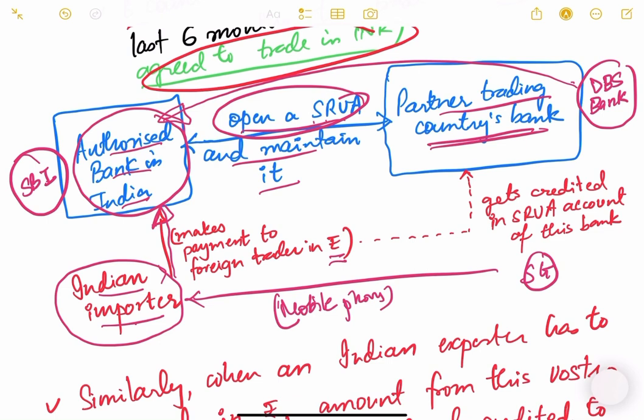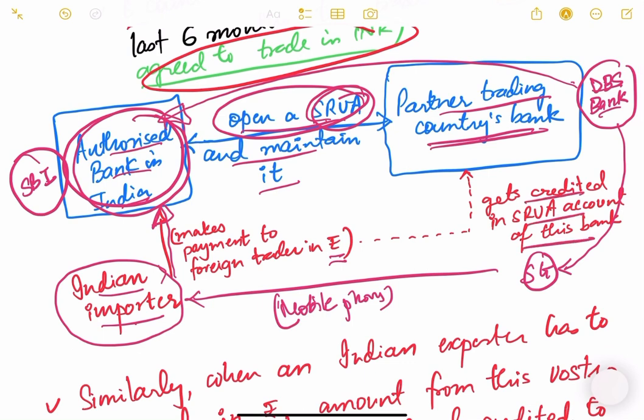So now this DBS bank has an SRVA account in the authorized bank, so this money will be credited in the SRVA account of the DBS bank. Okay, and then DBS bank will make payment to the Singapore party. So that is how it is done, and this money gets credited in the SRVA account of this bank.